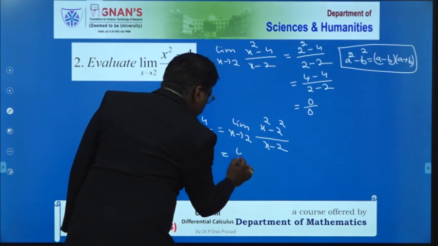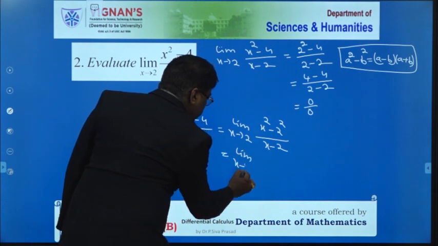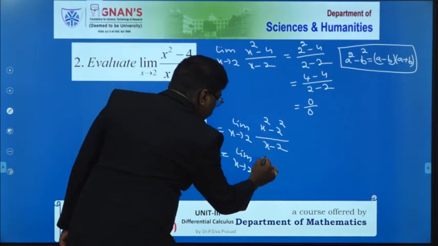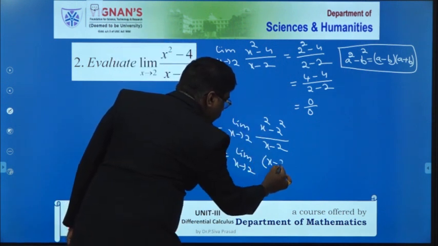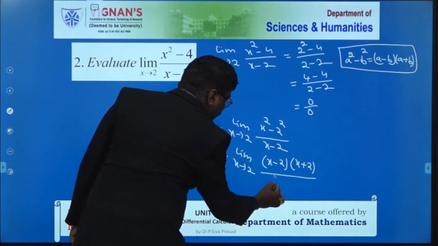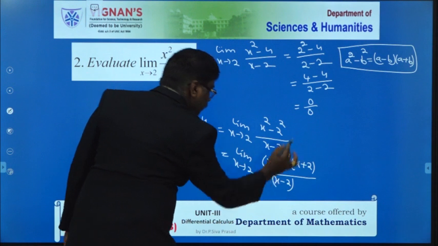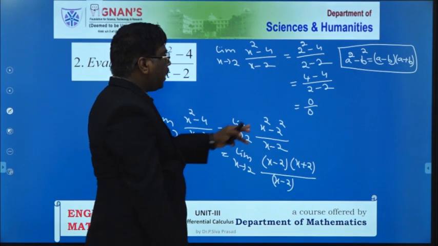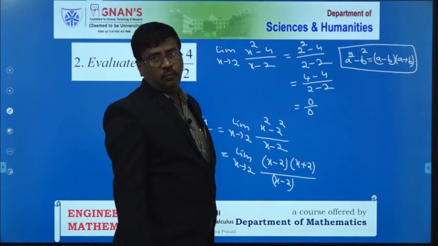Here that is equal to limit of x tends to 2, (x minus 2) into (x plus 2) by (x minus 2). Here I take a as x and b as 2.